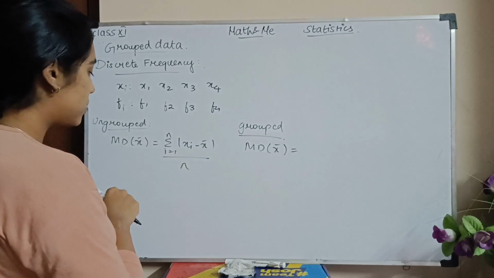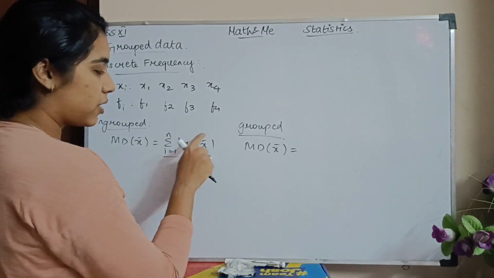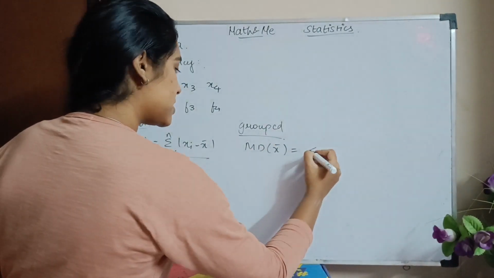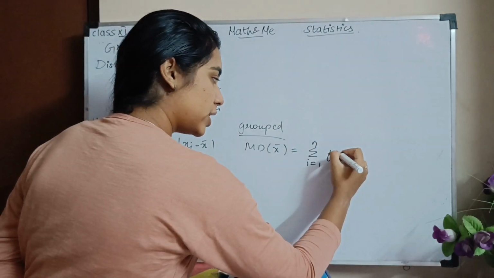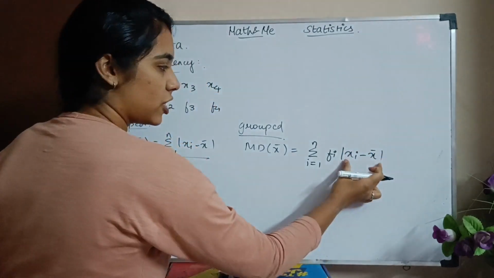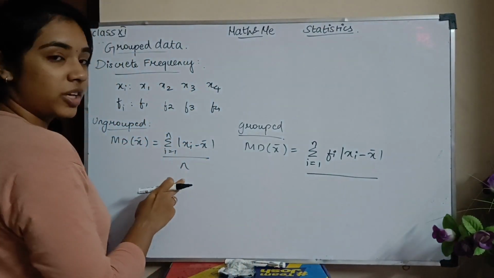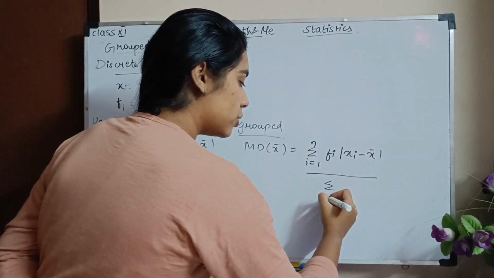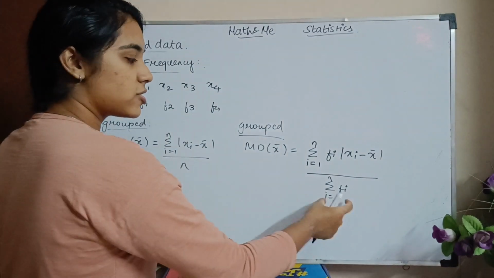So in that ungrouped data, what did we see? The mean deviation about the mean is the summation of the absolute value of xi minus x bar. In that when f is also included, your formula becomes sigma i equals 1 to n of fi times the absolute value of xi minus x bar. This does not change, you have to multiply it with fi, the whole divided by, ipa number of terms kadayadu, because fi irukradhunala you simply don't write n. What do you do? You add all your frequency values, summation of fi. Okay, so this we also call it as N.